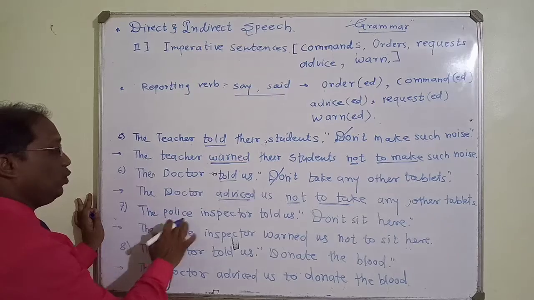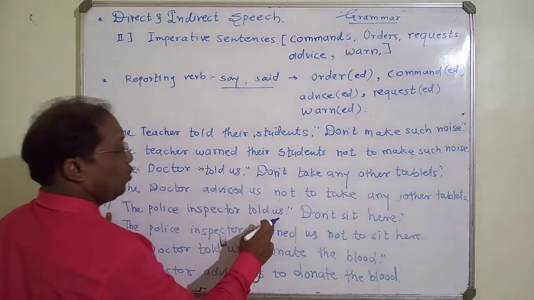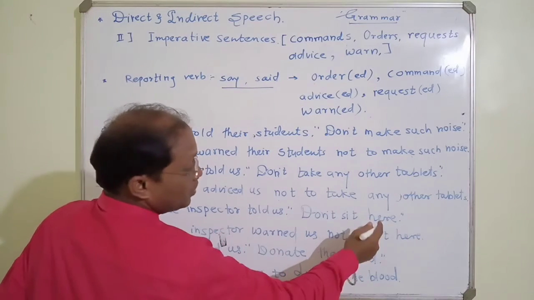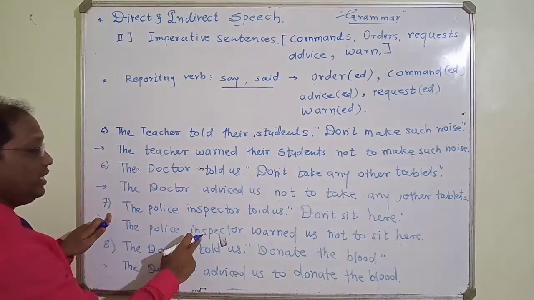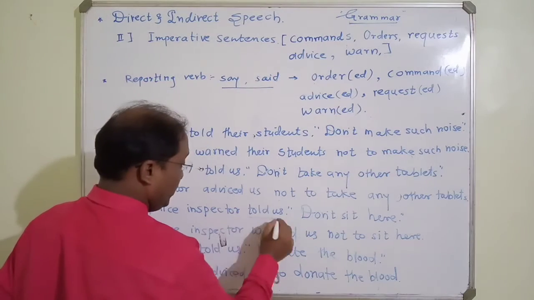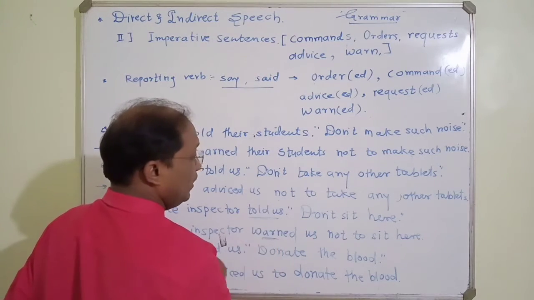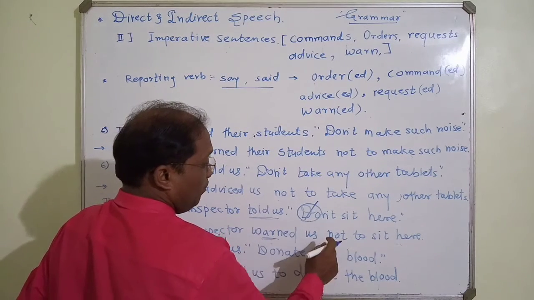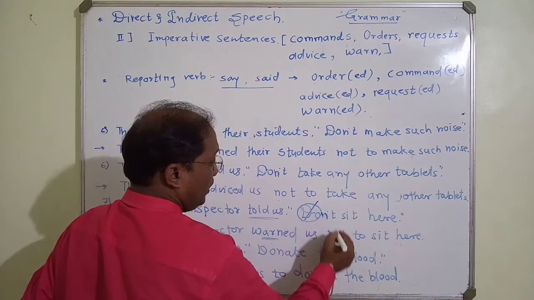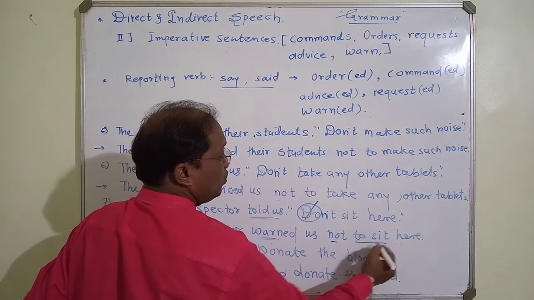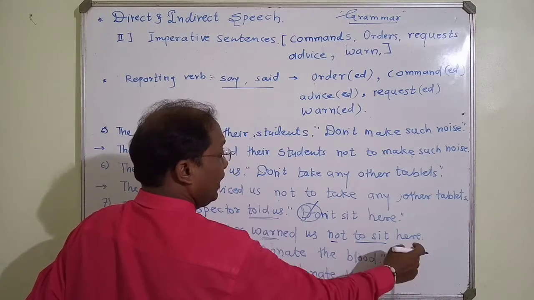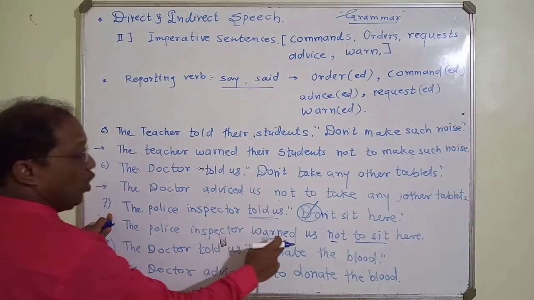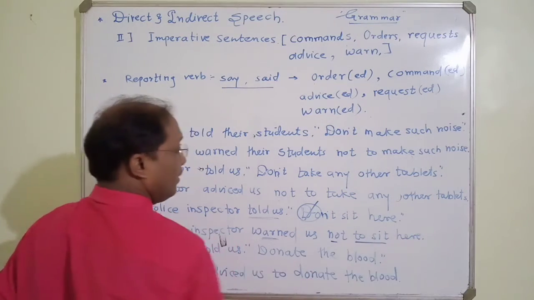The next one: the police inspector told us, "Don't sit here." Instead of told we use warned here. Don't is not used here; after that write not, the negation, as it is. Then to sit is the infinitive, then here as it is. The police inspector warned us not to sit here.